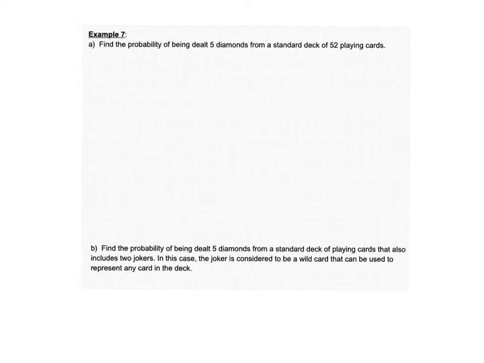All right, find the probability of being dealt 5 diamonds from a standard deck of playing cards, okay? So find the probability. Order is not going to matter. Order does not matter because we just want 5 diamonds. It's not saying we want the ace first and then the king and then the 3. We don't care about that. We just want 5 diamonds.